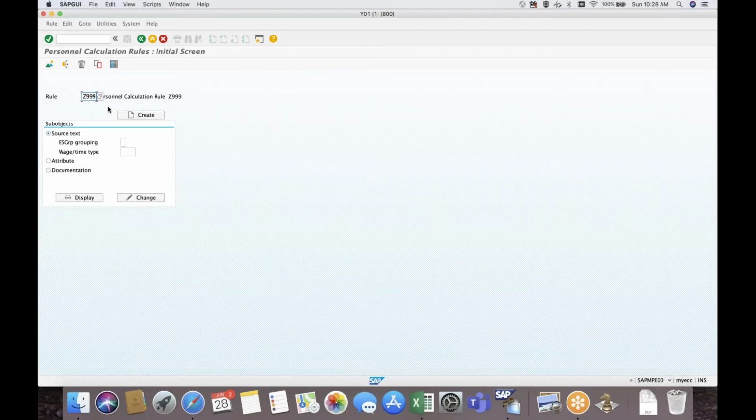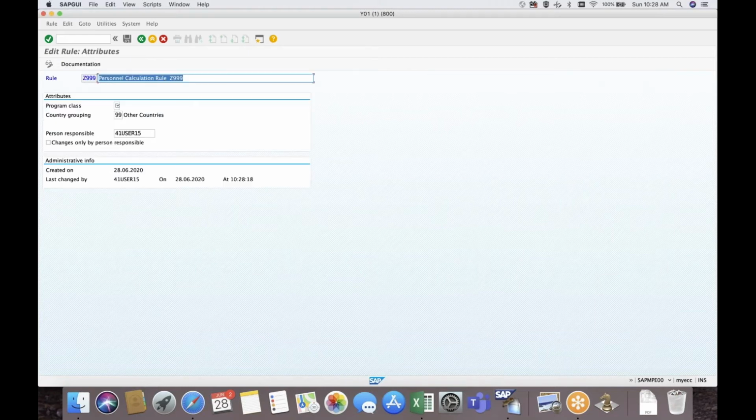Once we understand the process and which PCRs work for which purpose, say for example factoring, then we have to identify the PCR and we will modify it. Again, we will copy and then modify. Generally, we don't modify directly. But all these things we are going to know once we start the program. So here I am just creating a new rule called Z999, with a text.